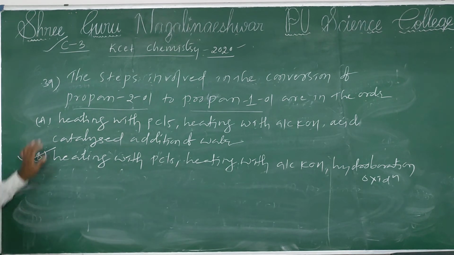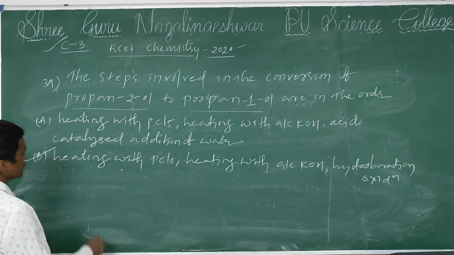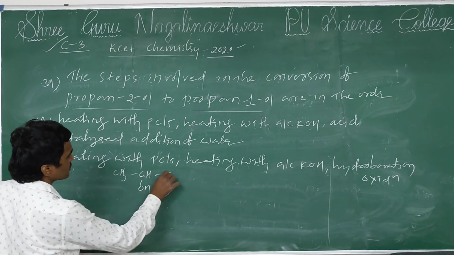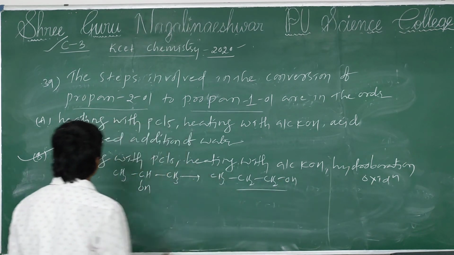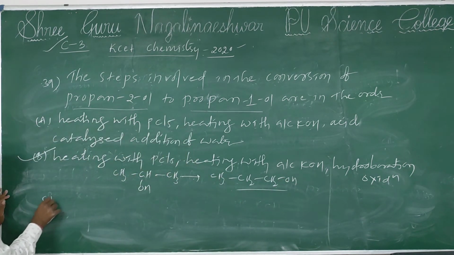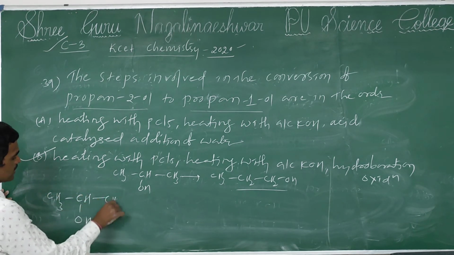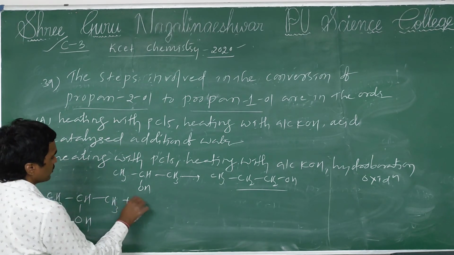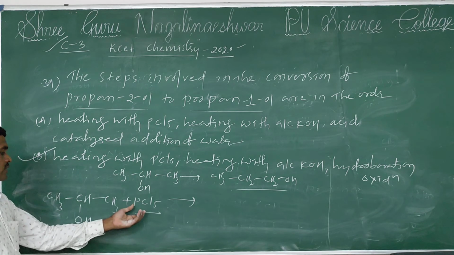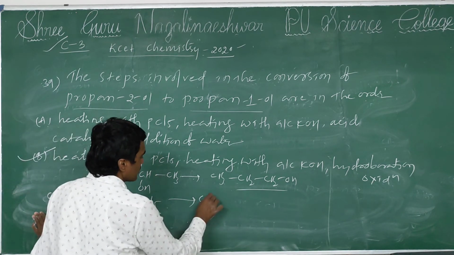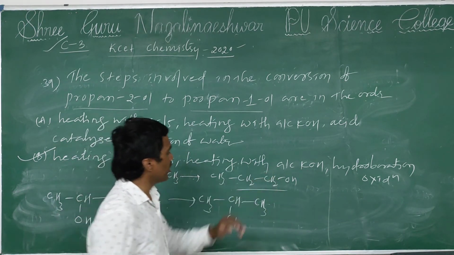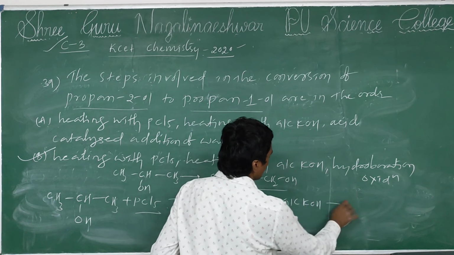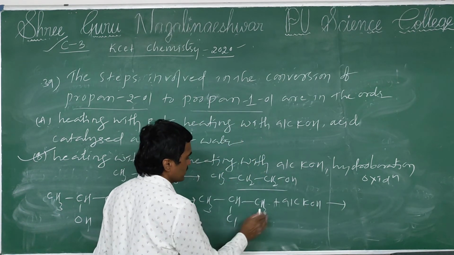Now see, we want propan-2-ol to propan-1-ol, meaning CH3CH2CH2OH we want. So first of all, propan-2-ol, CH3CH(OH)CH3, heating with PCl5. The function of PCl5 is to remove the OH and add Cl, then CH3CHClCH3 will be formed. And heating with alcoholic KOH participates in a beta elimination reaction.